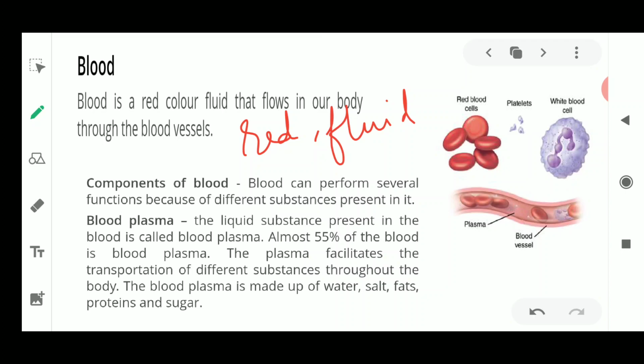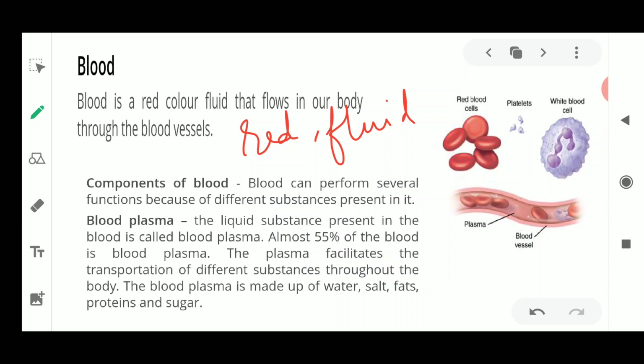Okay, now this red colored fluid substance that flows in our body is known as the blood, which helps in the transportation of materials. In the first chapter we talked about that whenever we are eating food, all the things are being absorbed and dissolved in the blood. Again, in the respiratory system I taught that whenever we are breathing in oxygen, this oxygen gets dissolved in the blood. Similarly, in animals also the oxygen gets dissolved in the blood directly.